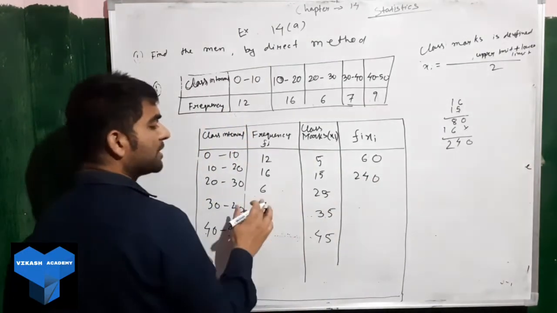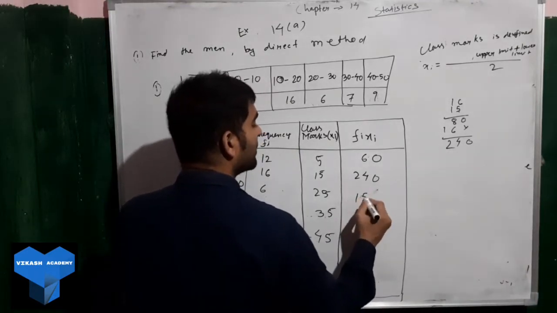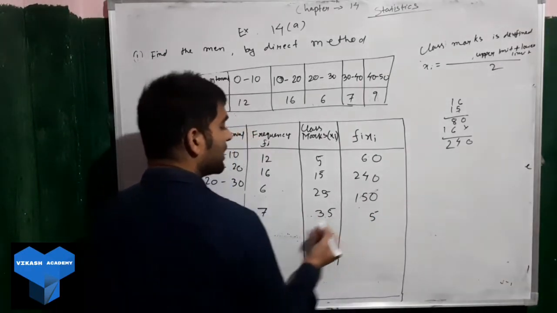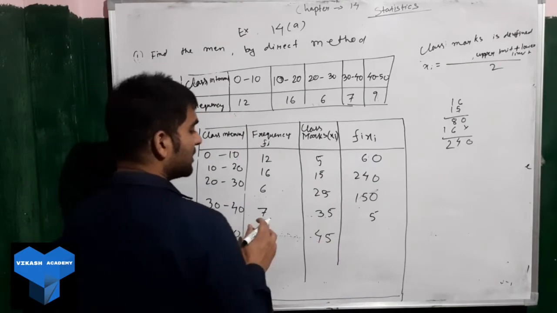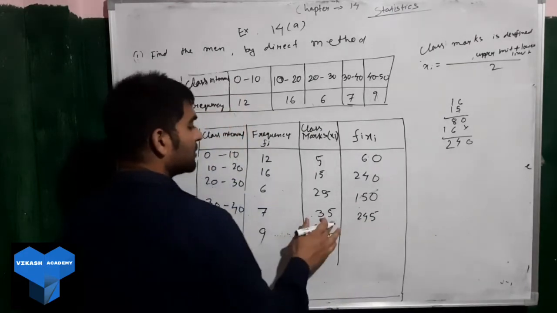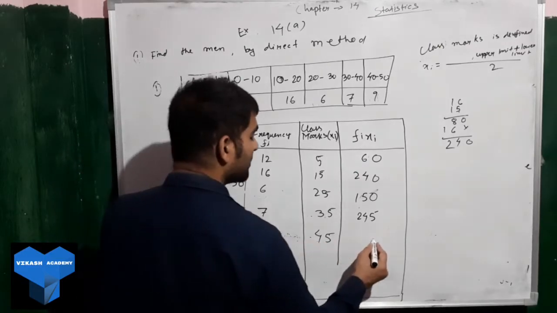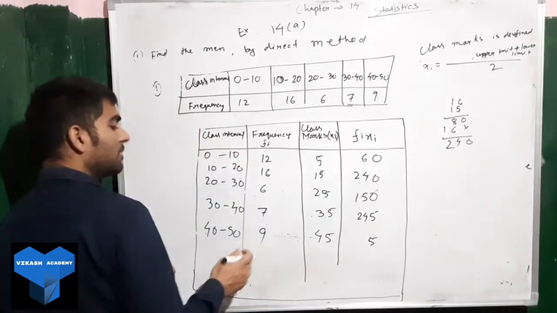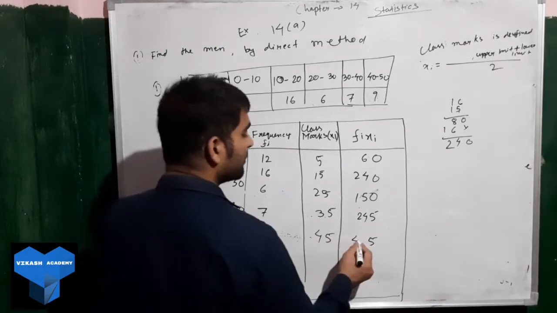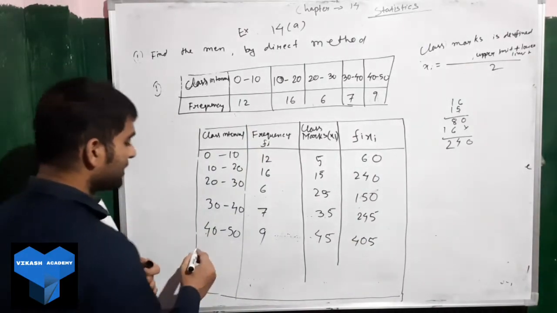Next, multiply 25 into 6, it will be 150. Next, 35 into 7, 7 fives are 35, 7 threes are 21 plus 3, it will be 245. Then 9 into 45: 9 fives are 45, 9 fours are 36 plus 4, so it will be 405. Okay, I hope you are clear till here. We got 405. Next will be what?